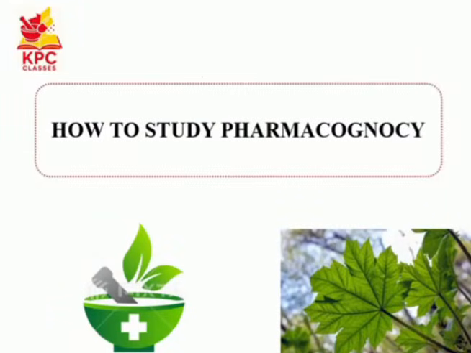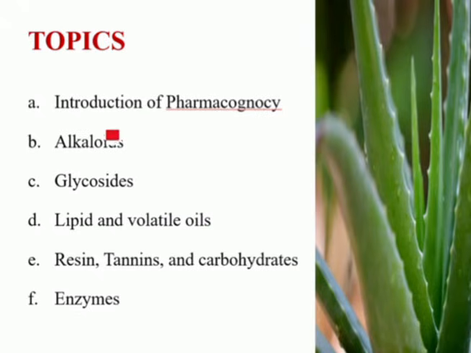Today we are going to discuss a very important subject, that is pharmacognosy. Near about 12 to 15 questions will arise from this subject, and these are some important topics of pharmacognosy. Introduction of pharmacognosy. In the introductory part we will study about the various systems of medicines like Ayurveda, Siddha, Unani, and sources of the crude drugs and classification of crude drugs. After that, alkaloids, glycosides, lipids and volatile oils, resins, tannins and carbohydrates, and enzymes.